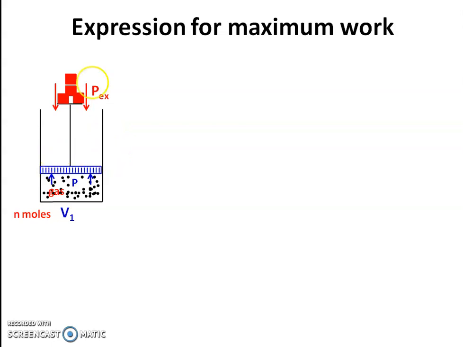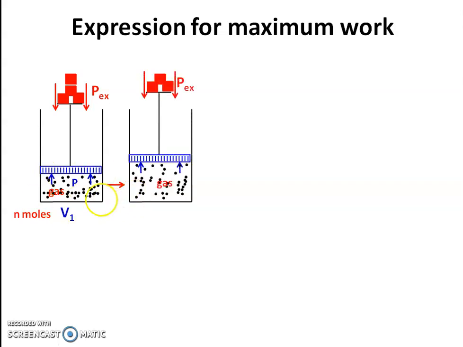Now consider the first step. Actually there are n number of steps, and out of these n steps we are considering 4 steps. First, the P external, or opposing force, is reduced by an infinitesimally small amount. As soon as P external is less, the driving force is infinitesimally greater than the opposing force, and there is a small expansion of the gas, and therefore a small change in volume.